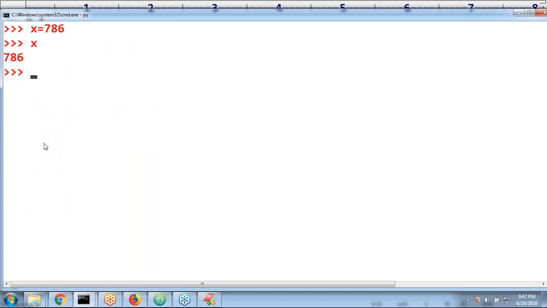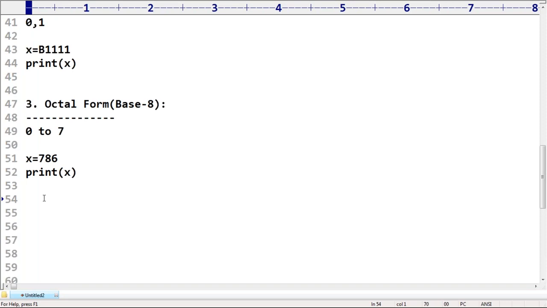Now I have to consider this one as octal. Don't consider this one as decimal. Can you please consider this one as octal? What do we have to take? The number should be prefixed with 0o, small o or capital O. We have to take that. Excellent, I'm taking 0O.